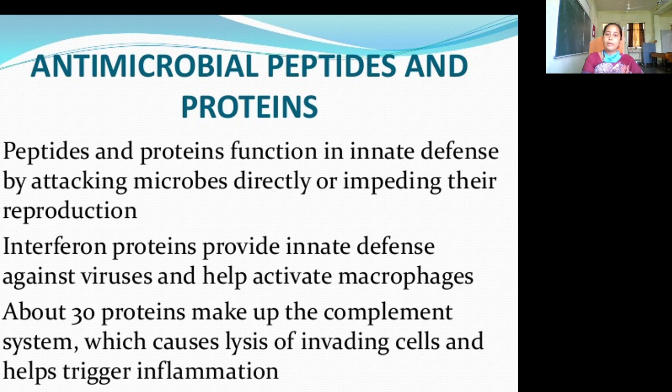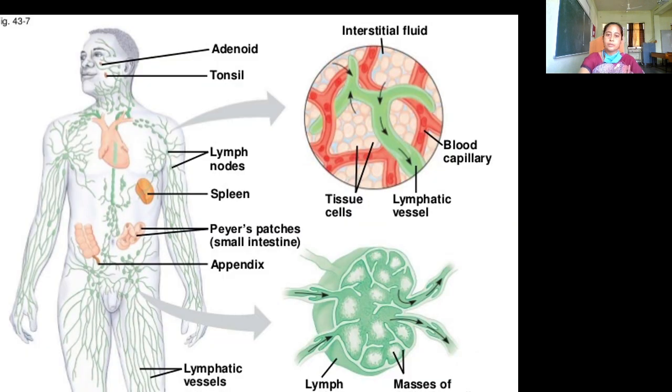Then antimicrobial peptides and proteins. Peptides and proteins function in innate defense by attacking microbes directly or impeding their reproduction. Interferon proteins provide innate defense against viruses and help activate macrophages. About 30 proteins make up the complement system, which causes lysis of invading cells and helps trigger inflammation. These are all the glands, as you have seen already. They are involved in the production of immune cells.